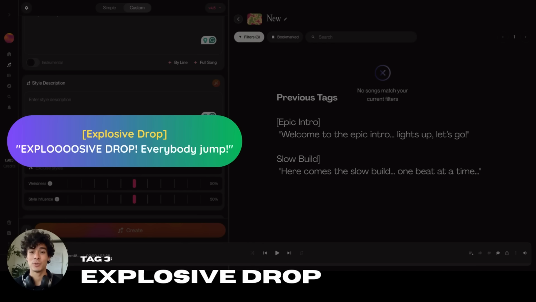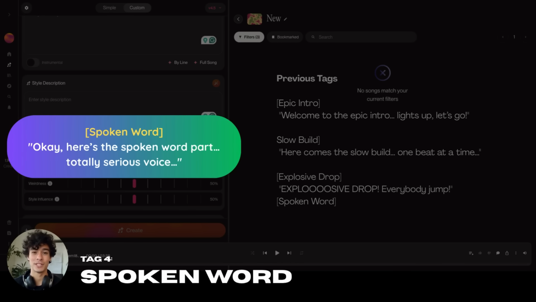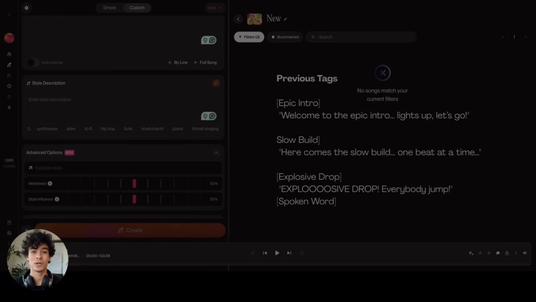Now comes the explosive drop tag. This tag tells Suno to hit you with maximum energy, usually with drums, bass, or even vocals. Let's add this to play it later. Let's change the vibe completely with the spoken word tag. This switches the vocal delivery to more of a talking style, almost like narrating over the music. Let's add this into our song.